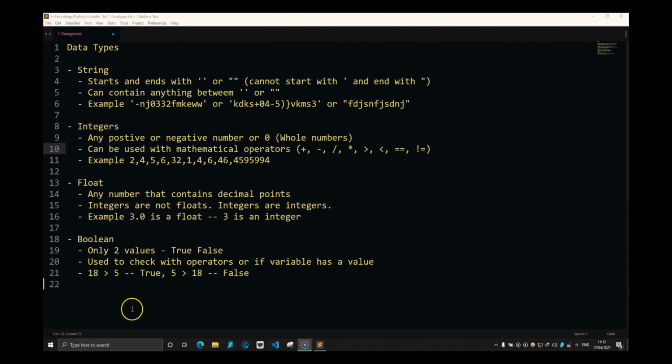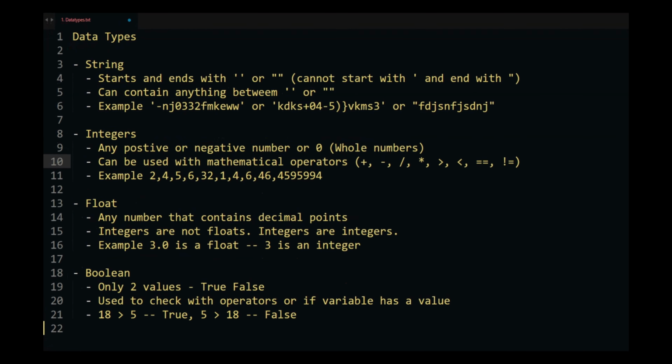Like I mentioned in the last video, this is going to be a crash course. We are only going to do the basics. If you want an in-depth tutorial on Python, I have over a 6-hour course for beginners in Python where I go over each of these things in detail with a lot of examples. But this one is going to have the absolute basics to get you started.